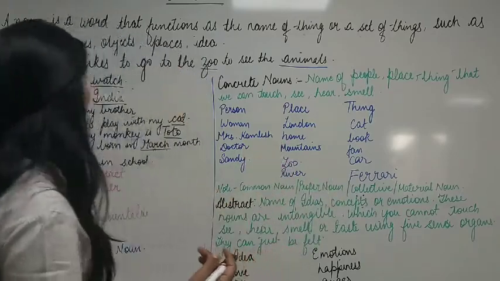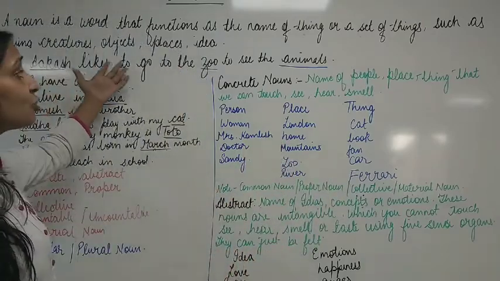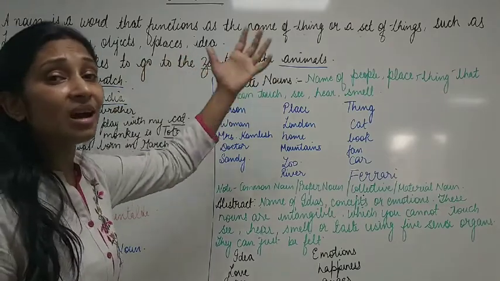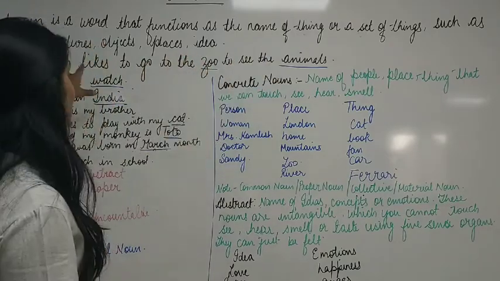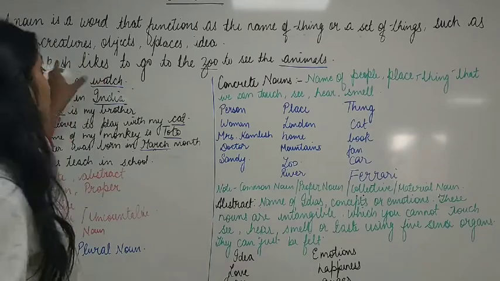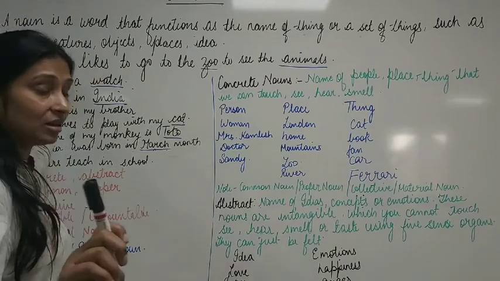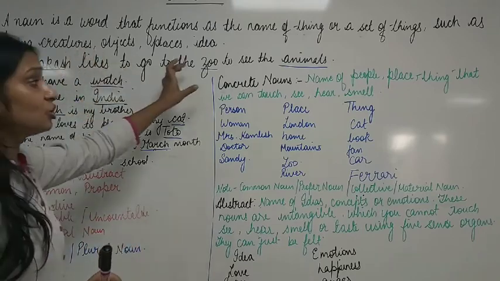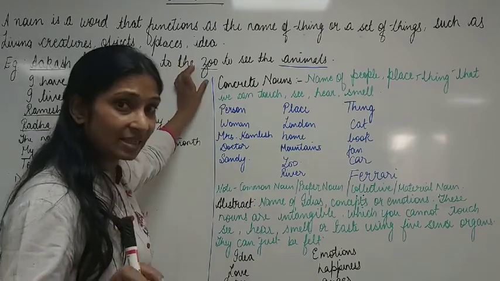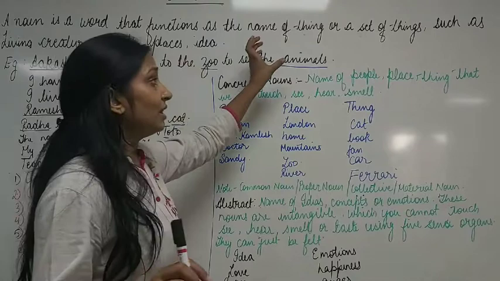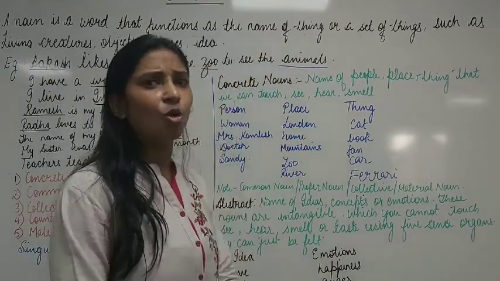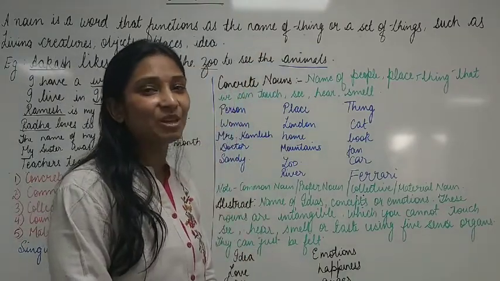Now as I told you, this sentence, Akash likes to go to the zoo to see the animals. In this sentence children, we have three nouns. Akash, which is the name of a boy, a person, so it will be a noun. Then zoo, it is the name of a place, clear? So it is also a noun. Then animals, of course I told you all living creatures include animals also, right?